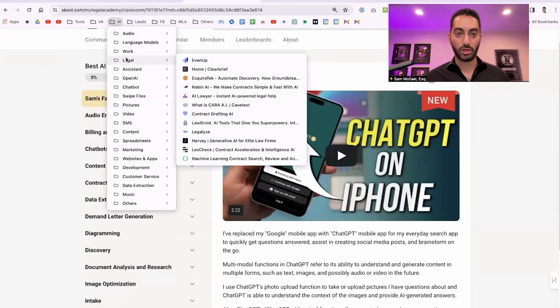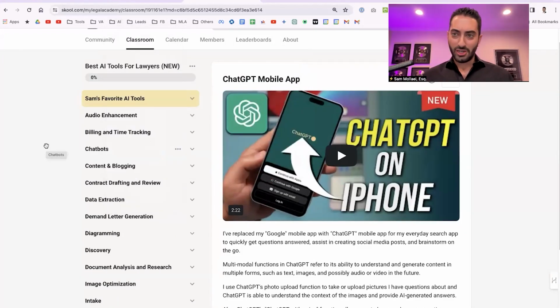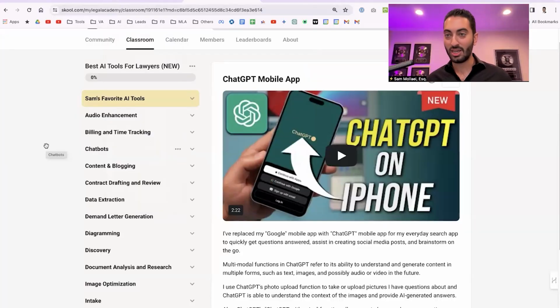Language models, work-related stuff, legal stuff, assistants, OpenAI, and all this stuff. Started compiling these, delved into these, and I was able to extract the best of the best, the ones that are actually good, not just adding to the list for the sake of having the most. No, I want to make sure that every single one of these is actually usable and actually good. They're all here. It took a lot of time to put these together and collect them. So please, I hope you get value from these.